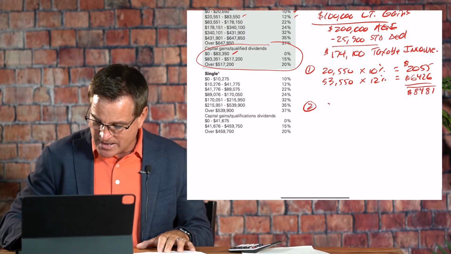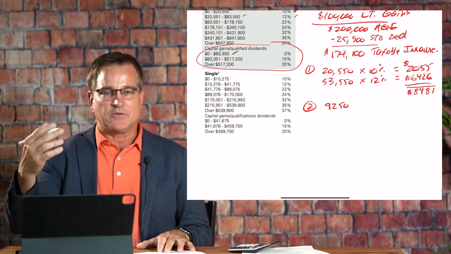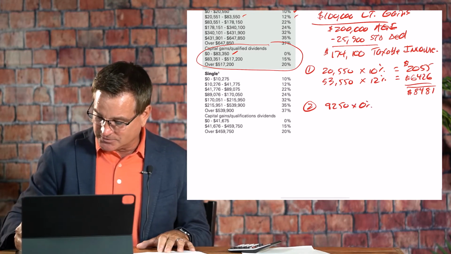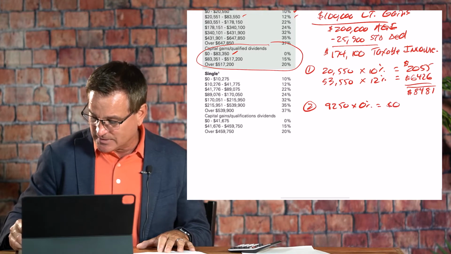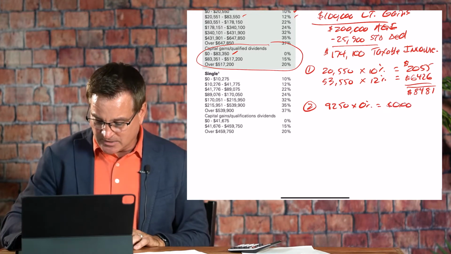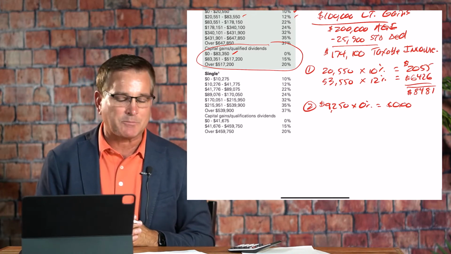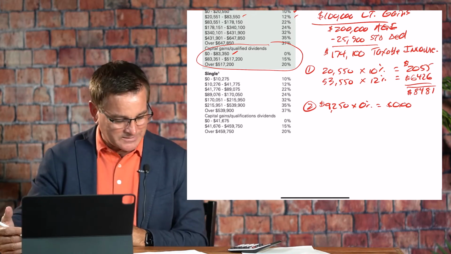So doing that math, $9,250 of the capital gain is taxed at 0%. So that is $0. Now, that can get confusing for some because we're stacking these two incomes on top of each other. That's one way to calculate it.